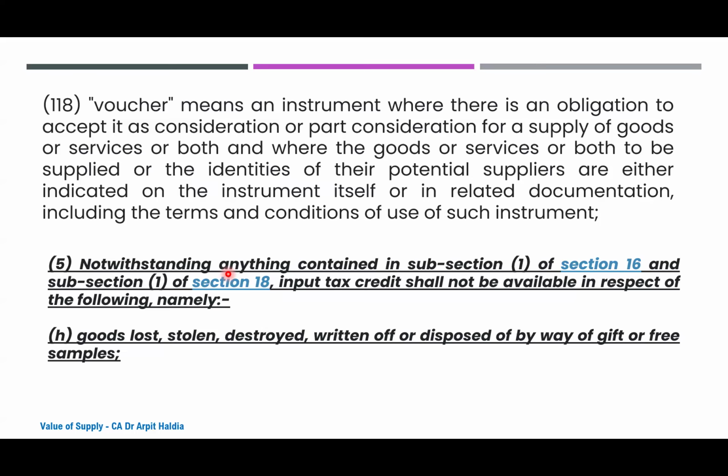Now coming to the second part of section 17(5)(h). It starts with the term goods. So goods lost, stolen, destroyed, written off, or disposed of by way of gift. To cut short, we can say goods disposed of by way of gift. Supposedly, being chartered accountants, we give many services for free many a times. And in those services, goods are consumed while providing the service. I am not saying that we transfer it for consideration, but goods are consumed while providing those services. So this 17(5)(h) is applicable only wherein the goods are disposed of by way of gift.